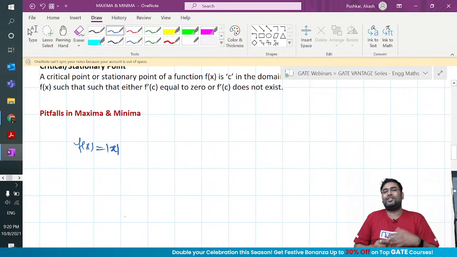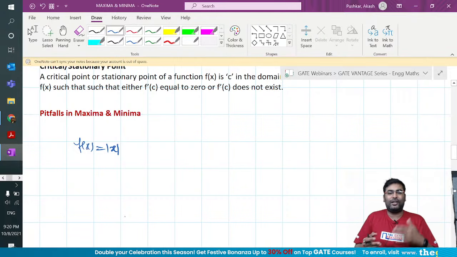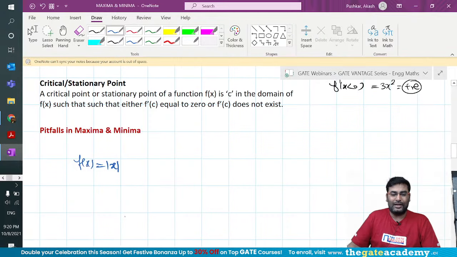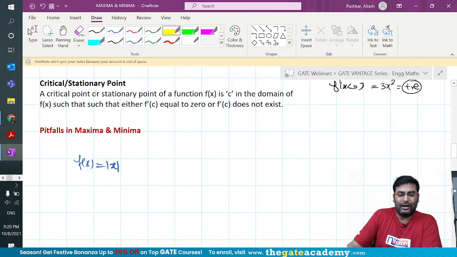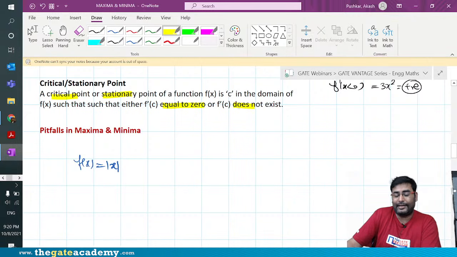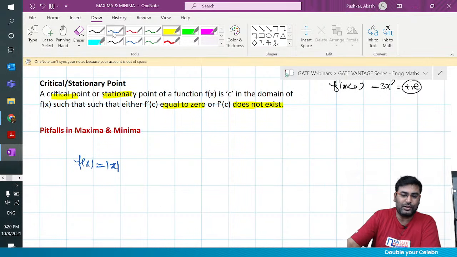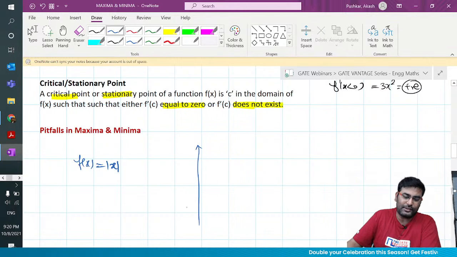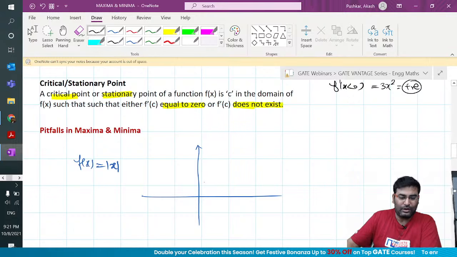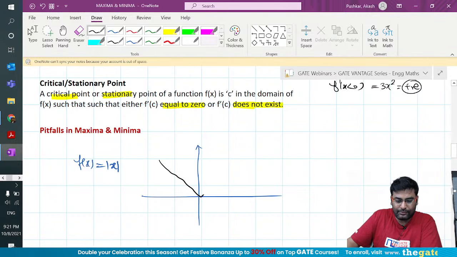So a critical point does not mean that the first order derivative has to be 0. As you can see, I have mentioned on the screen, a critical point or a stationary point is not necessarily equal to 0. It can also not exist. If it does not exist, you can still get a maxima or minima. Let me show you this function. What is the graph for this function, guys? I think everyone in the session knows this. What is the mod x graph? Come on.